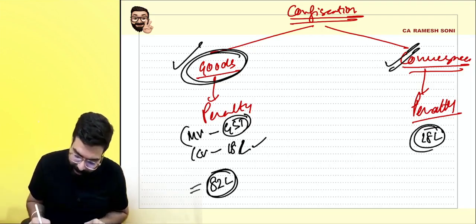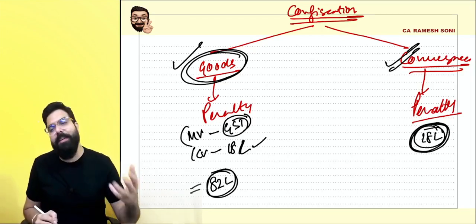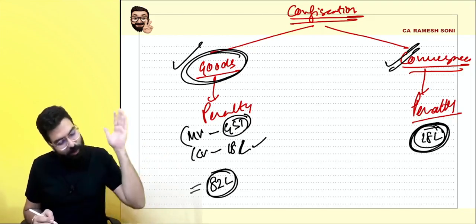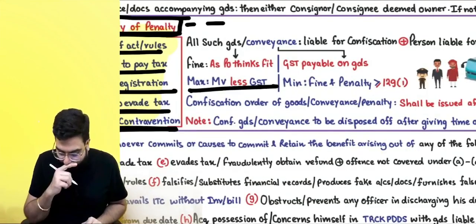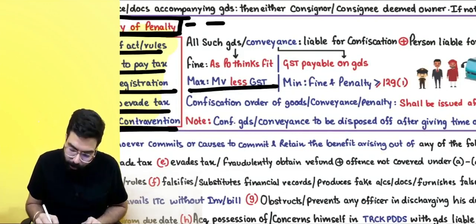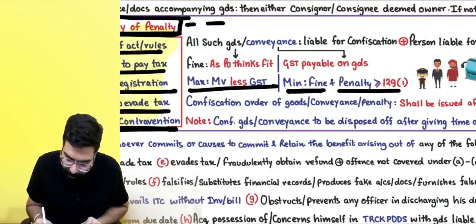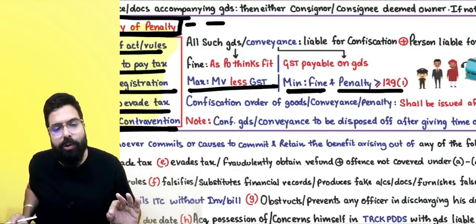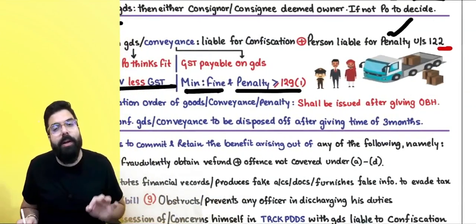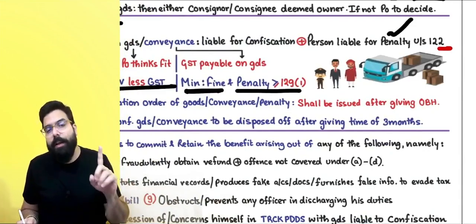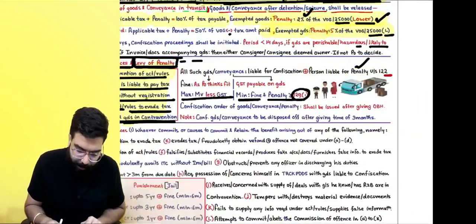Okay, sir, for release of the truck, 18 lakh rupees, whatever is the GST on the goods which you are trying to transport through the truck, that GST has to be paid. Now, the minimum fine plus penalty imposed on you under section number 130 should be greater than or equal to the section number 129 penalty.